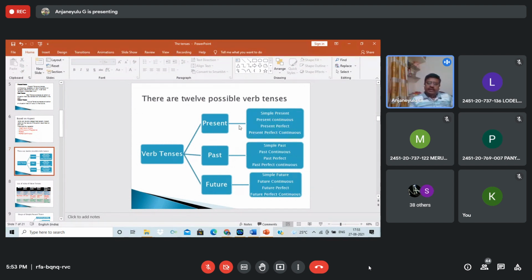But each tense again has four types: simple, continuous, perfect, and perfect continuous. If you add the labels of present, past, future, you get simple present, present continuous, present perfect, and so on. This we already read.